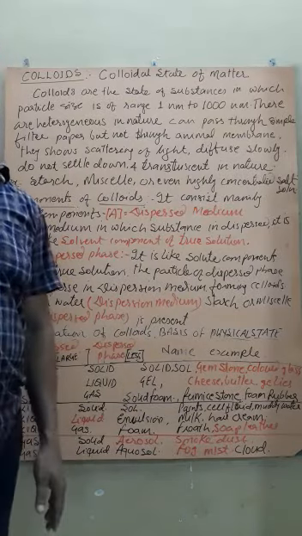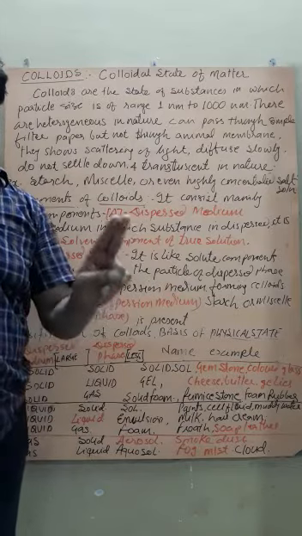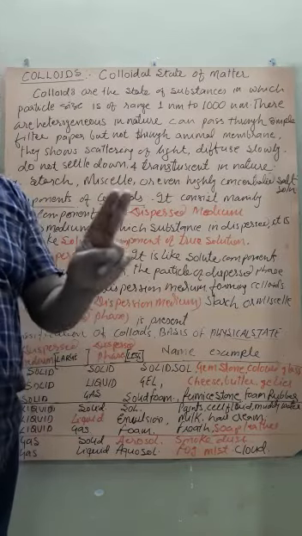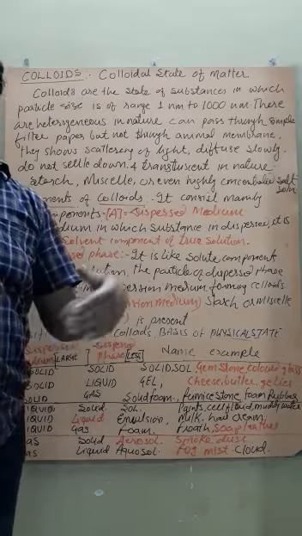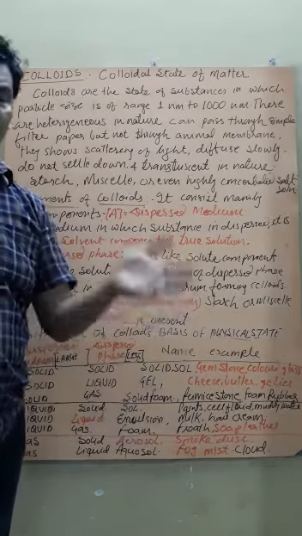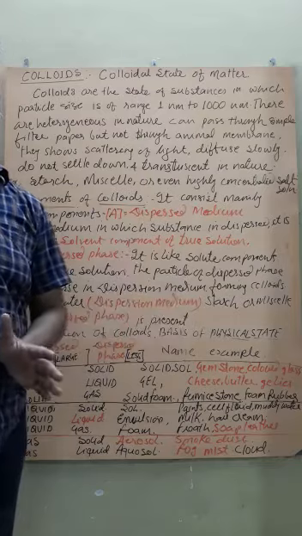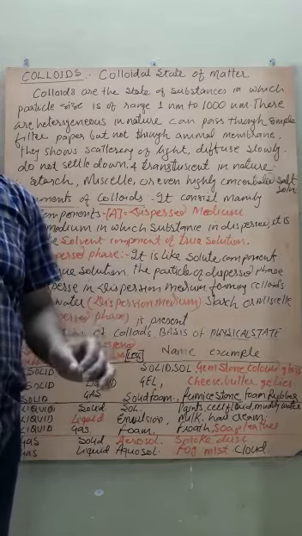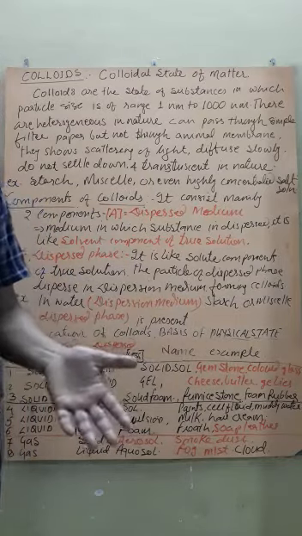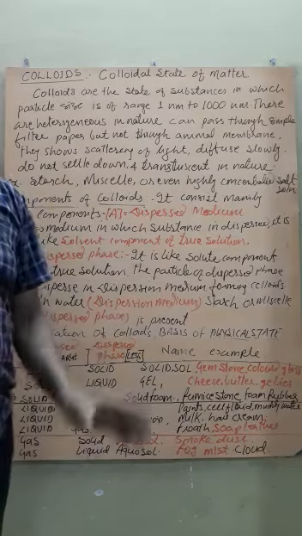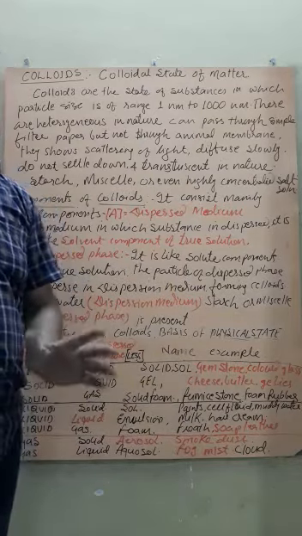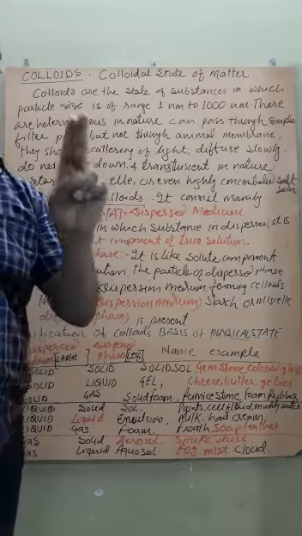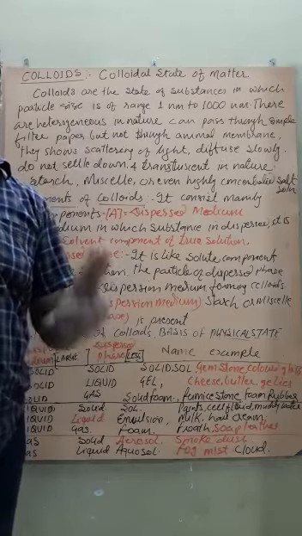Student, you are familiar with solution. A true solution must consist of two very important components: the solvent, which is present in larger quantity, in which the solute is dissolved, and the solute, which is present in lesser quantity and gets dissolved in the solvent. Similarly, in colloids there must be essentially two components.